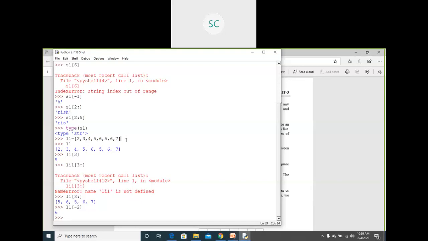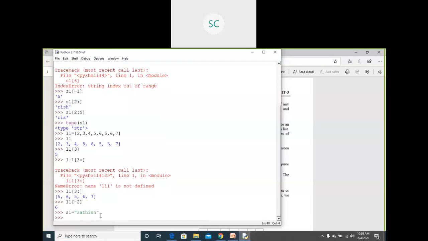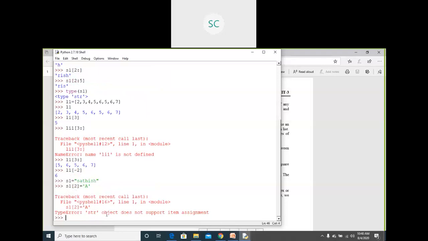Okay, for example, if I take s1 equals to some name, can I add some characters to this string? Suppose s1 of index position 2 equals to, I'm going to assign some capital A. See, str object does not support item assignment, which means that this string is immutable.